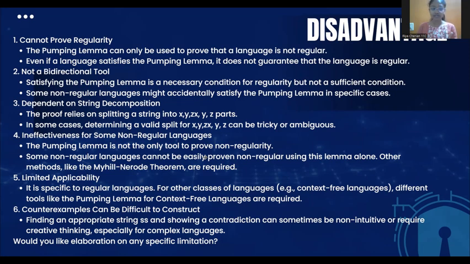The fifth disadvantage is limited applicability. It is specific to regular languages. For other classes of languages, for example, context-free languages, different tools like the pumping lemma for context-free languages are required. The sixth disadvantage is that counterexamples can be difficult to construct. Finding an appropriate string and showing a contradiction can sometimes be non-intuitive or require creative thinking, especially for complex languages.